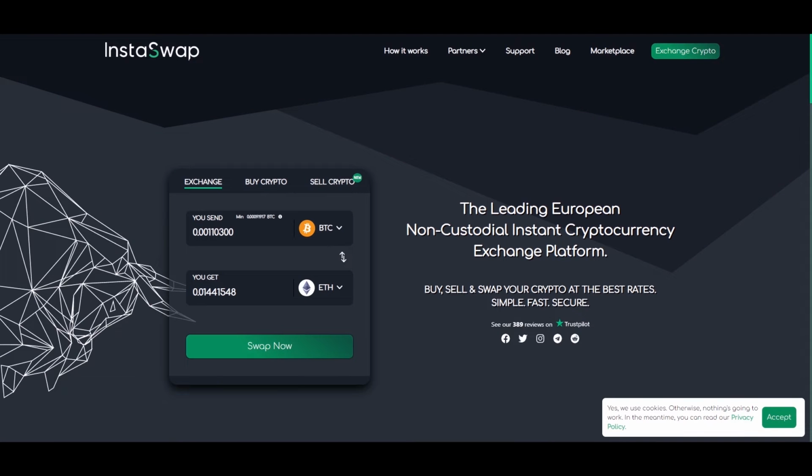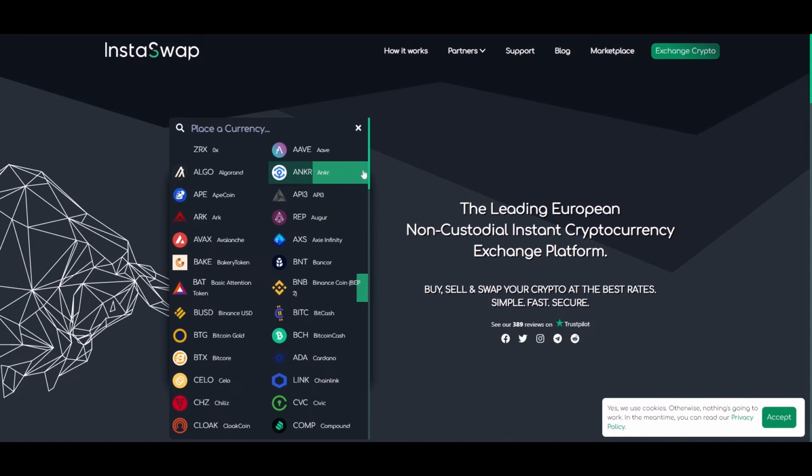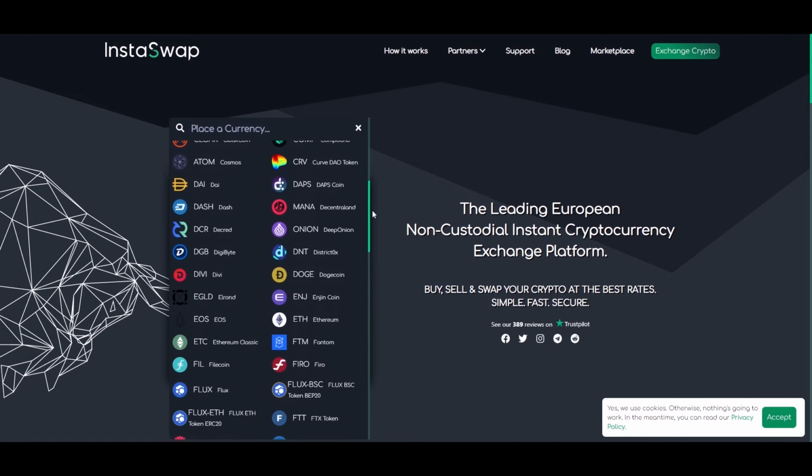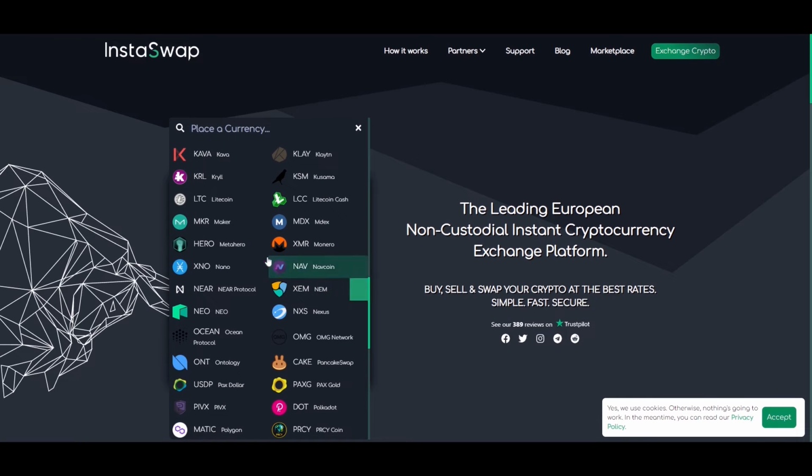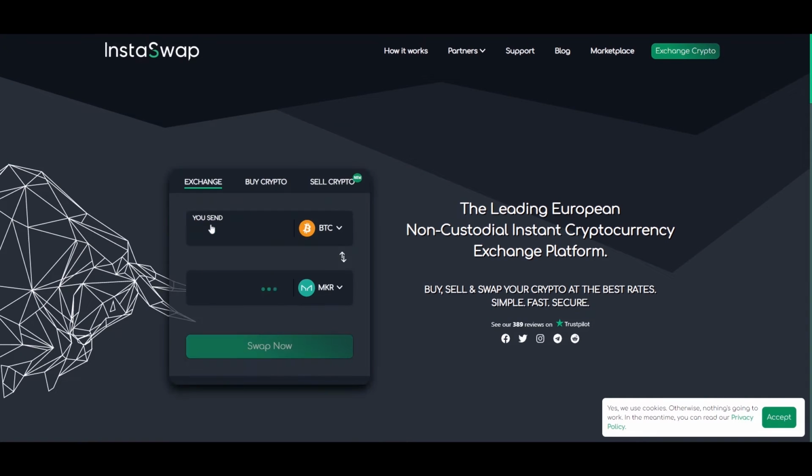Now, we will show you how you can exchange your crypto in a few simple steps to MKR. Start by selecting the currency that you want to exchange at the You Send section. Then select MKR as the currency you want to receive at the You Get section. Our system will show you instantly the best available exchange rate.